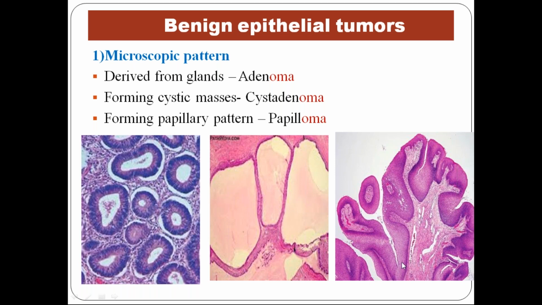Next, if the tumor has a papillary pattern, just like a finger, you can see it's looking like finger-like projections of the stratified squamous epithelium. It is projecting out in the form of a finger shape. So the term given for that is the papillary pattern, papilloma. So these are another three different terminologies, based on the microscopic arrangement of the tumor. Another three new terminologies, so please highlight them in your textbooks.